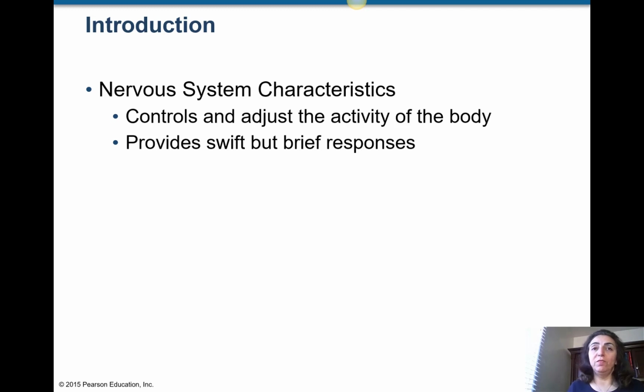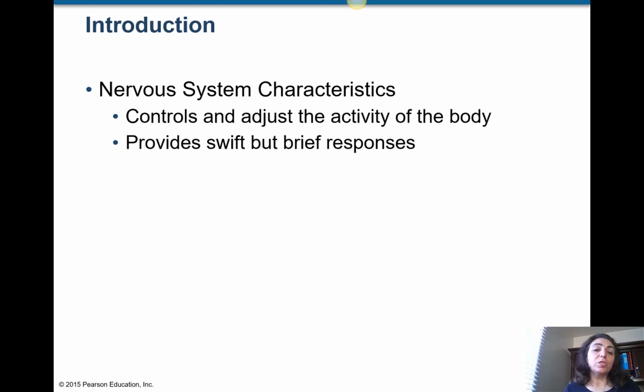It is like a wiring system over the body that we have one part in the center and it sends some wires all around, and by that it provides some responses that are very fast, swift, and at the same time very brief, right? It compares the nervous system to the endocrine system.